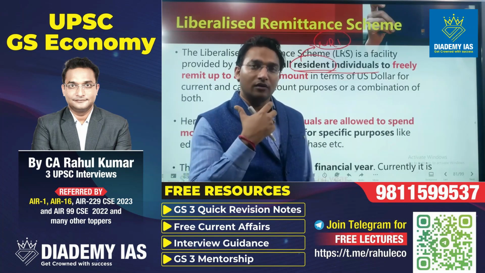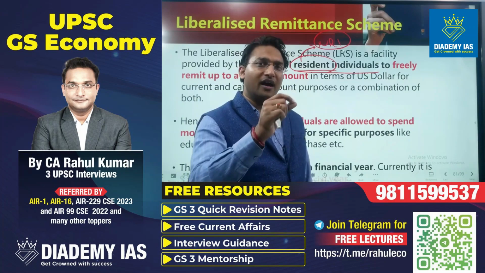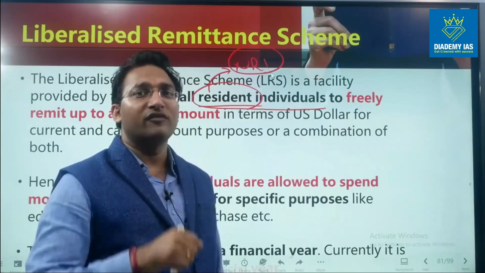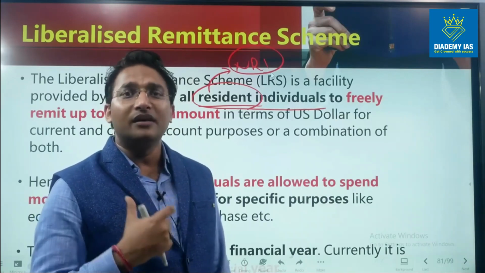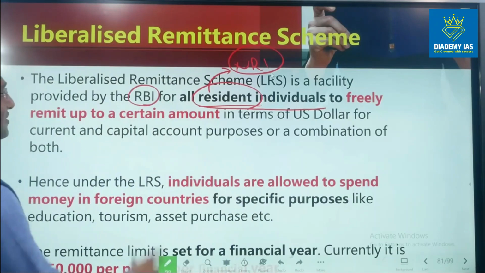If I am a citizen of India but I go outside India, for example to the USA, and live there for more than 182 days, then I become an NRI. In that case, this is not applicable. So this is applicable only in case of residents.